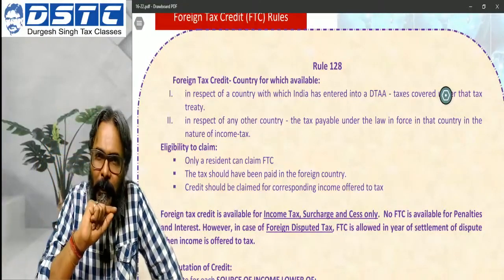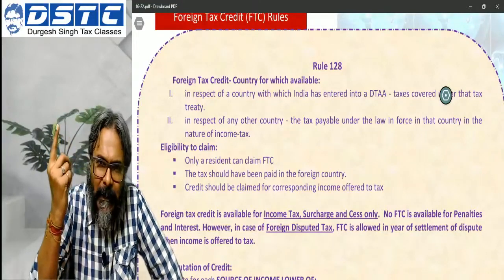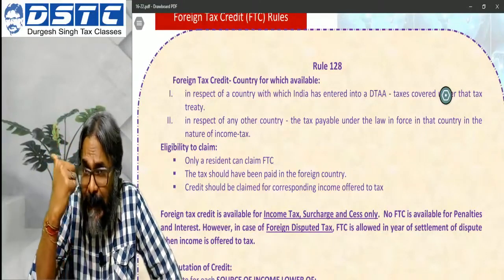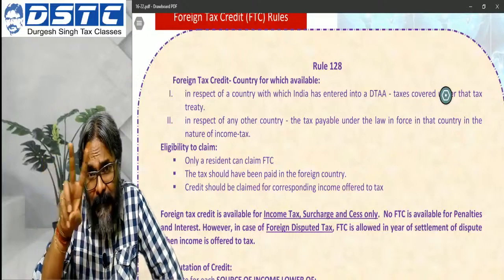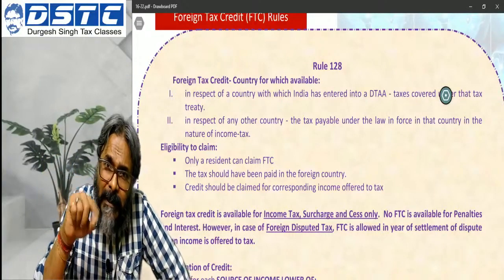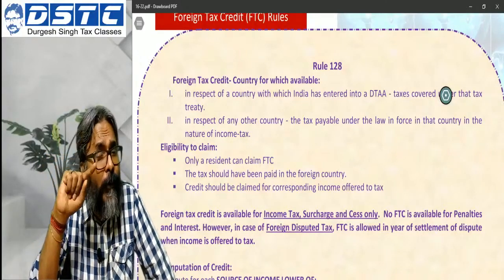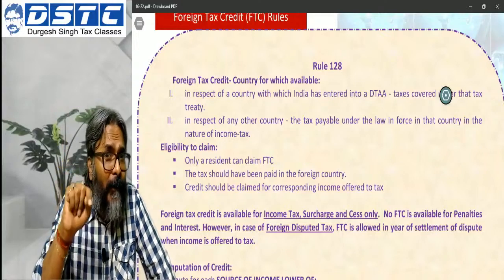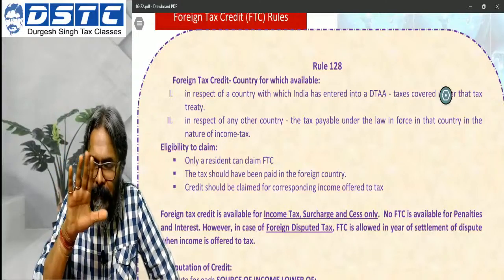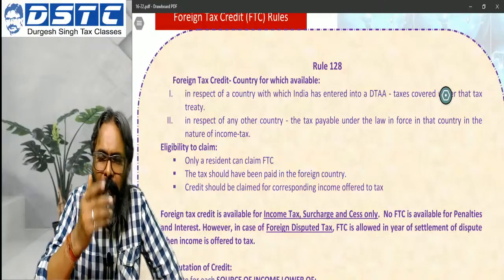So in such a situation, students, what will happen? In the first case, 25%. Now just imagine under the Act, the rate of tax for interest income is 20%, whereas the treaty says it should not go more than 25%. So which is the beneficial position for him, the Act or the treaty? Definitely it is the treaty. Sorry, definitely it is the Act. So he will go with the Act to obtain this beneficial position.